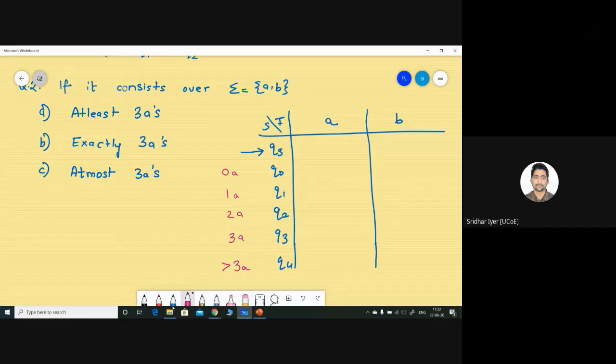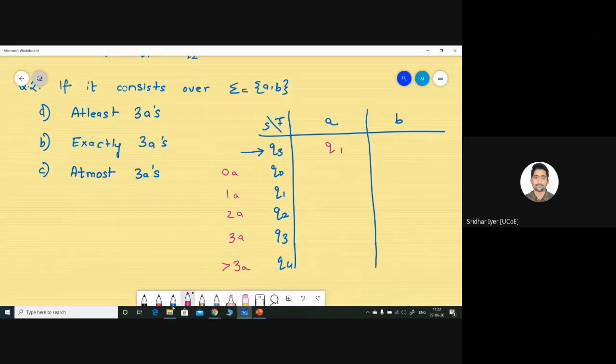What will be the first value over here? Kindly let me know. You are having zero A's in QS. You got one A, so we're having one A, right? Which is a state corresponding to one A. It is Q1. So simply write Q1 over here.